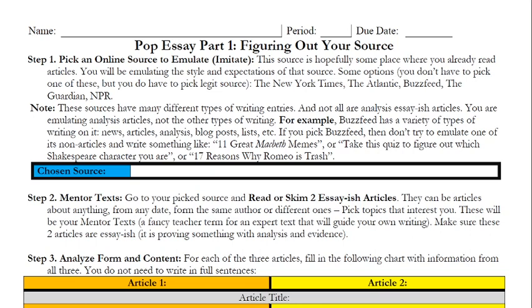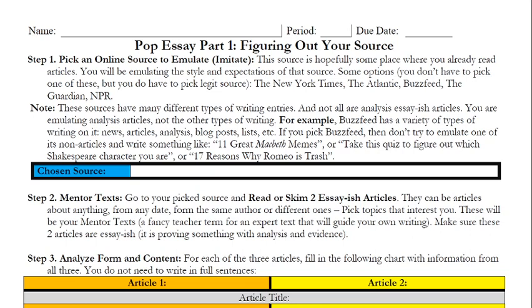So like the New York Times, the Atlantic, BuzzFeed, the Guardian, NPR. If you're a gamer, do you read things on Kotaku? I don't know what else is out there. If you're unsure if you have a valid source, let me know, and I'll look at it and be like, okay, yeah, that's fine to do. You can imitate the style of that source. You could write something that could feasibly be posted on there.